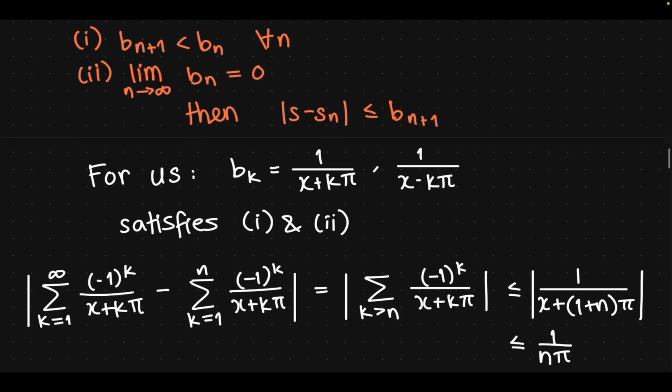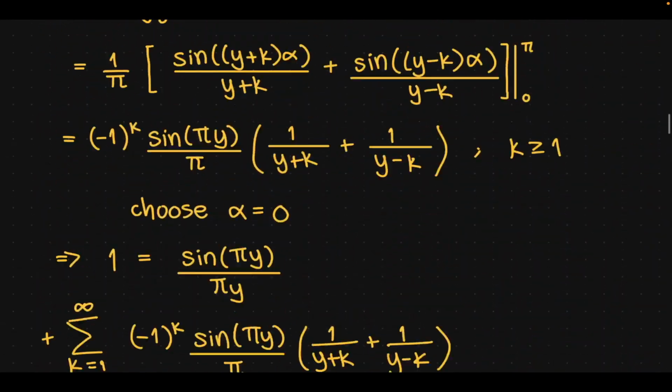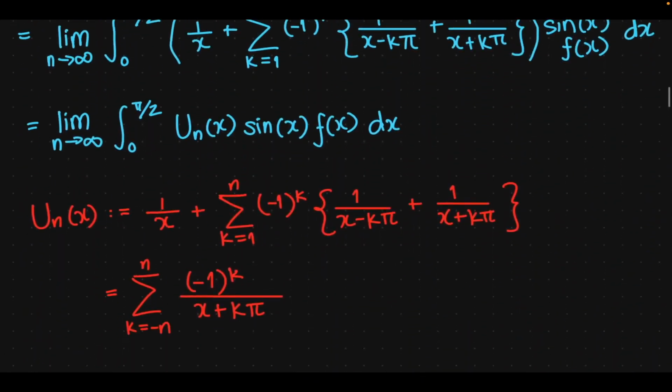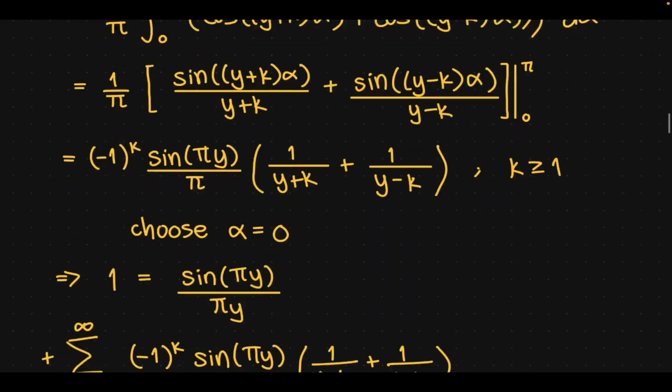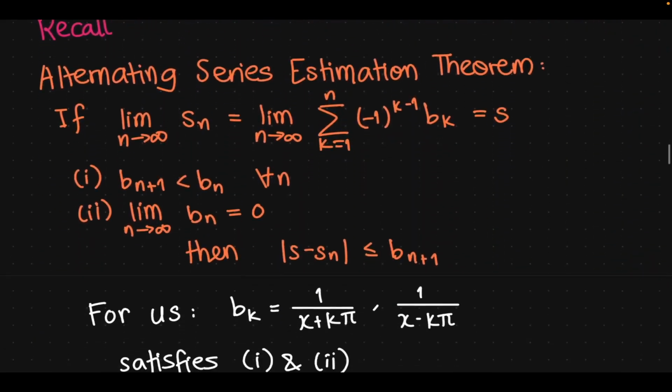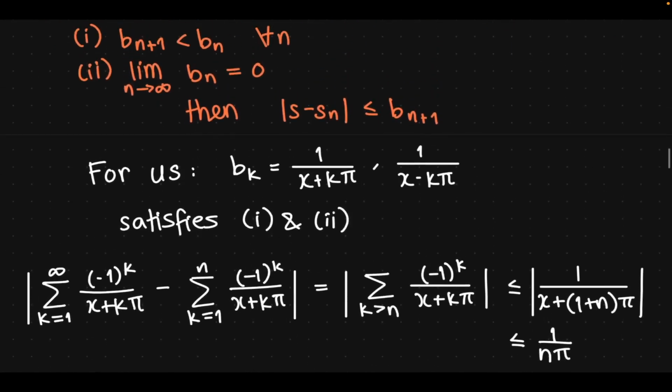So for us, in our case, bk is going to be, if we go back to the big expansion of u, this term and this term, because we're going to use the estimation theorem. We have sum from 1 to n, just like we had in the statement of that theorem. So we're going to consider two bk's.